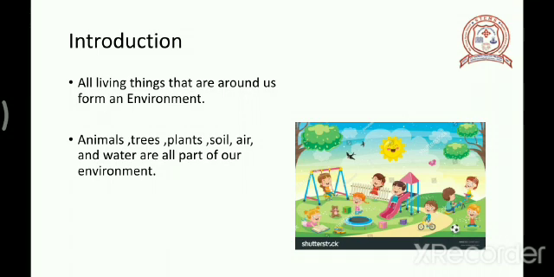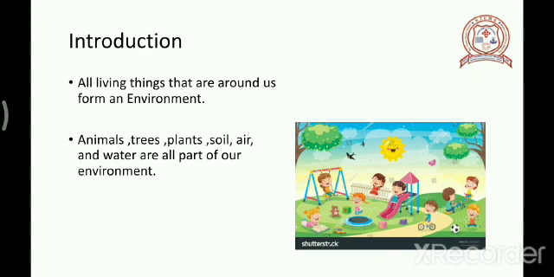I want you to spell environment. The spelling is E-N-V-I-R-O-N-M-E-N-T. Now look at the picture shown on the other side. What can you see, children?